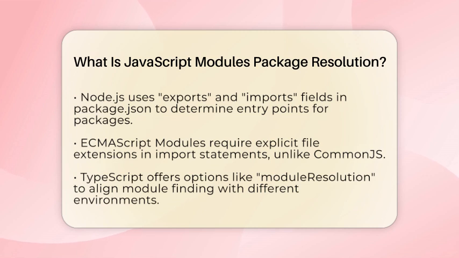They consider factors like file extensions, whether a directory has an index file, or if the package has special fields in its package.json file. Node.js, for example, supports both CommonJS and ECMAScript modules. For ECMAScript modules, Node.js uses the exports and imports fields inside a package's package.json file to decide what files to load. When you import a package, Node.js looks at these fields to find the correct entry point.